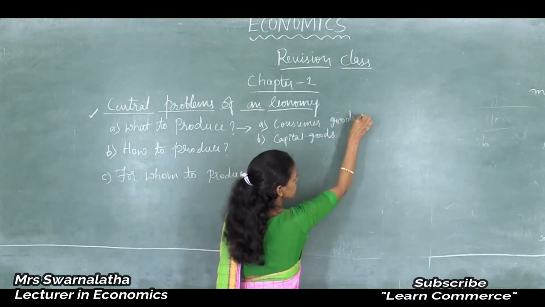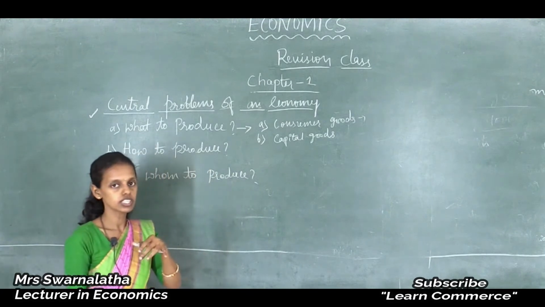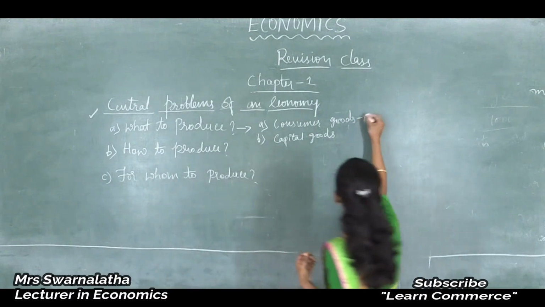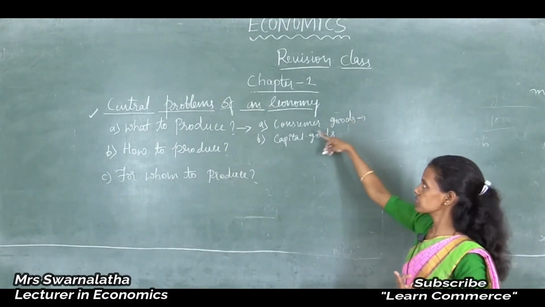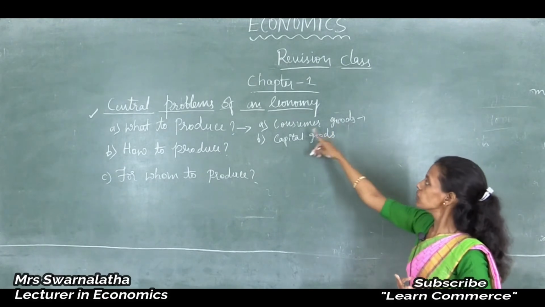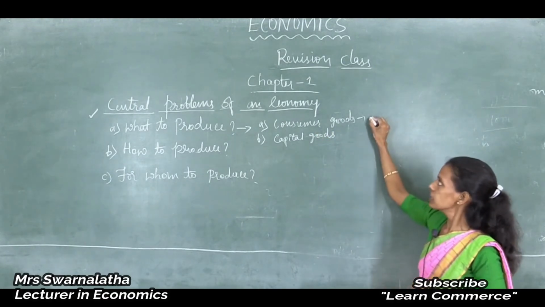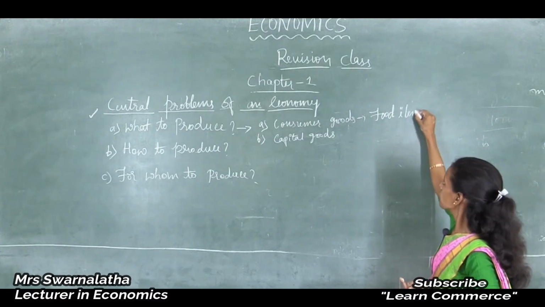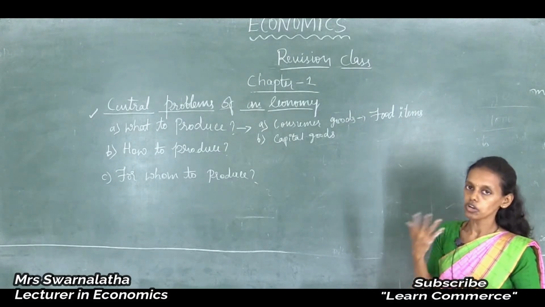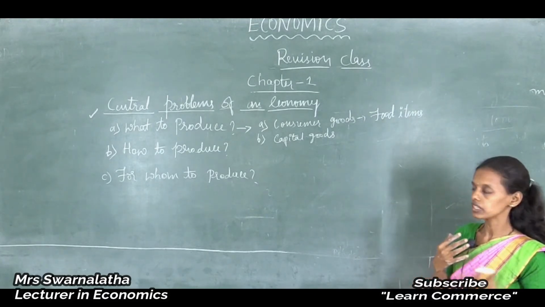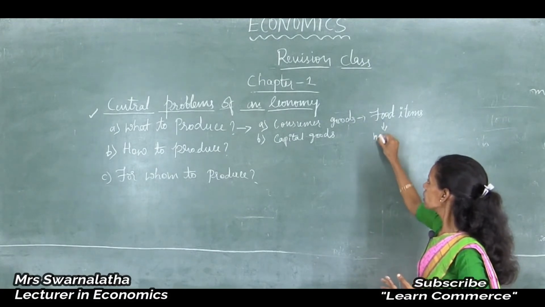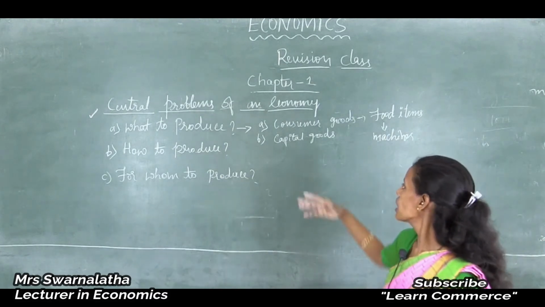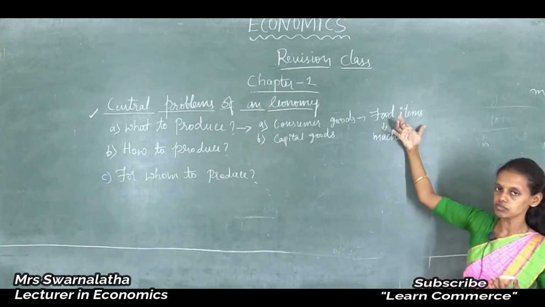Consumer goods means those goods which are essential for the consumer to lead a life, basic consumer goods. Food items, everything comes under the consumer goods. So, whether to produce more of the food items, here one more question arises: whether to produce more of food items or more of any other war material or capital goods, machines. Food items or machines. Economists said it in a wonderful manner, that is whether to produce more food items or to produce more of